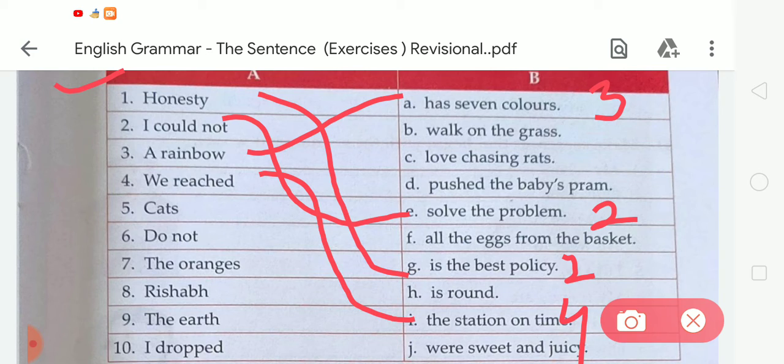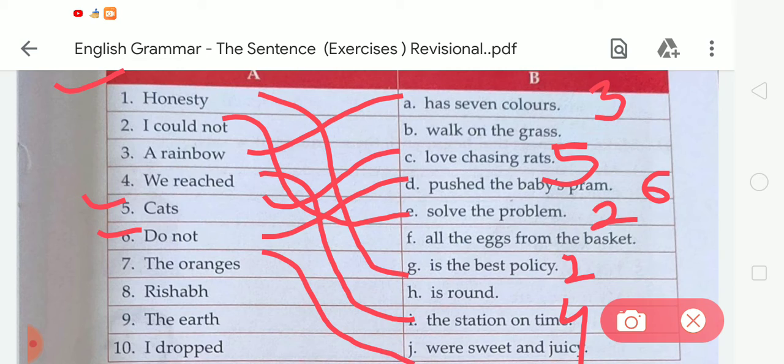Now the next is 5th. Number 5, cats. We have to match number 5 with C, that is cats love chasing rats. Now the 6th is do not. We have to match number 6 with D, that is do not push the baby palm. We have to write 6 here. Now 7th is the oranges. We have to match this with J, that is the oranges were sweet and juicy.